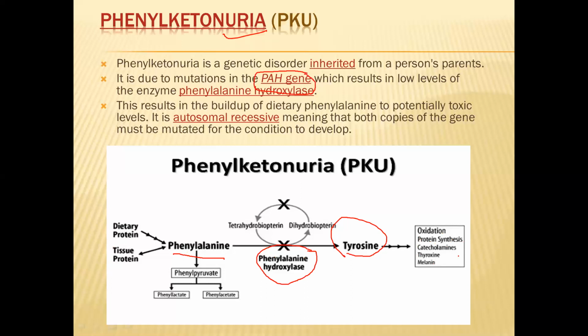It helps in formation of catecholamines, thyroxine, and melanin. So all these substances which need to be formed in our body from tyrosine will be blocked, because tyrosine is not forming due to the absence of this step. What is the step here? Phenylalanine conversion is stopped by the absence of the enzyme phenylalanine hydroxylase. And this enzyme is absent due to a defective, mutated gene in our body, called the PAH gene.